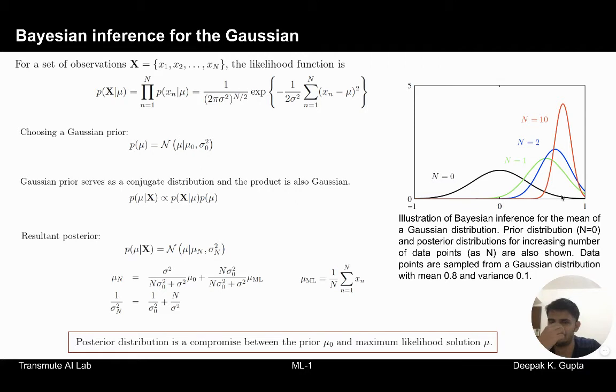In this picture, what we see is when we have no observations, so when n is equal to 0, the distribution purely relies, again talking about the mean, on the prior. So we have this distribution here, which is symmetric across 0.